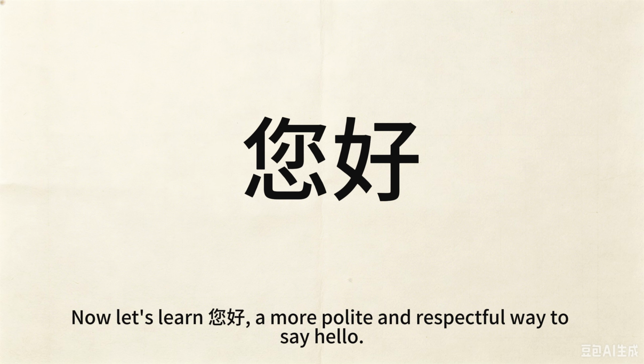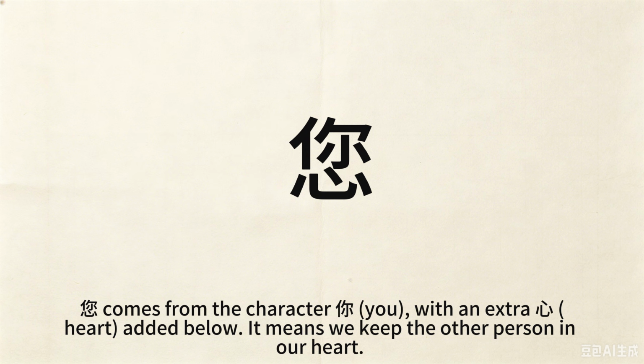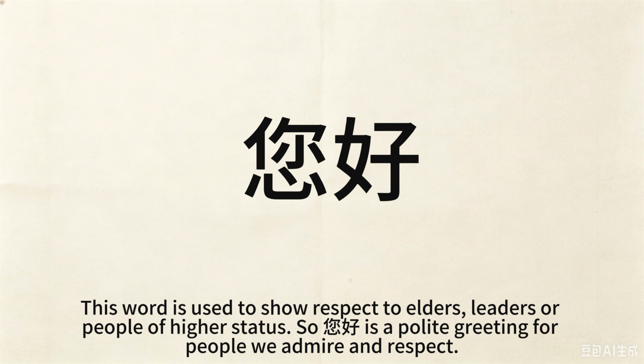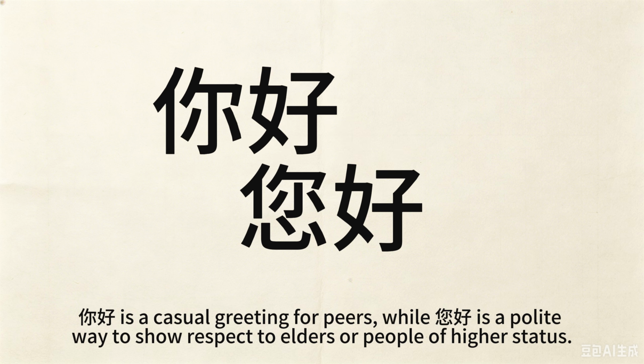Now let's learn 您好, a more polite and respectful way to say hello. 您 comes from the character 你, with an extra 心 added below. It means we keep the other person in our heart. This word is used to show respect to elders, leaders, or people of higher status. So 您好 is a polite greeting for people we admire and respect. 你好 is a casual greeting for peers, while 您好 is a polite way to show respect to elders or people of higher status.